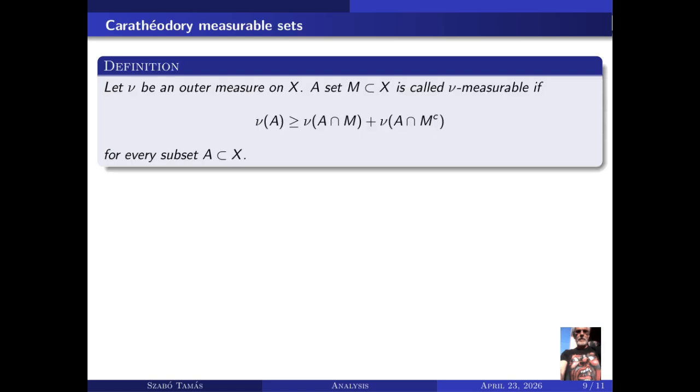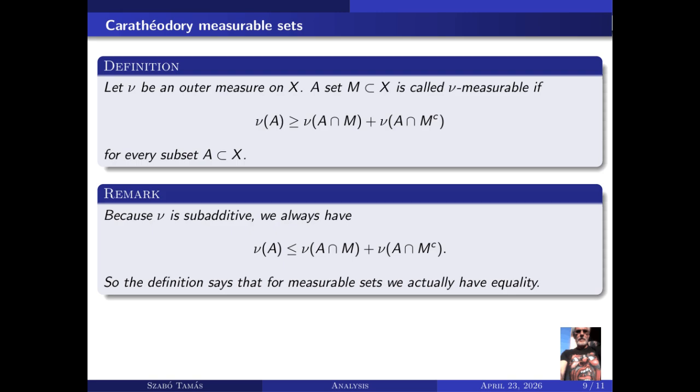This leads to Carathéodory measurable sets. Let ν be an outer measure on X. A set M contained in X is called ν-measurable if for every subset A of X, ν(A) ≥ ν(A ∩ M) + ν(A ∩ M^c). Because ν is subadditive, we always have the reverse inequality: ν(A) ≤ ν(A ∩ M) + ν(A ∩ M^c).